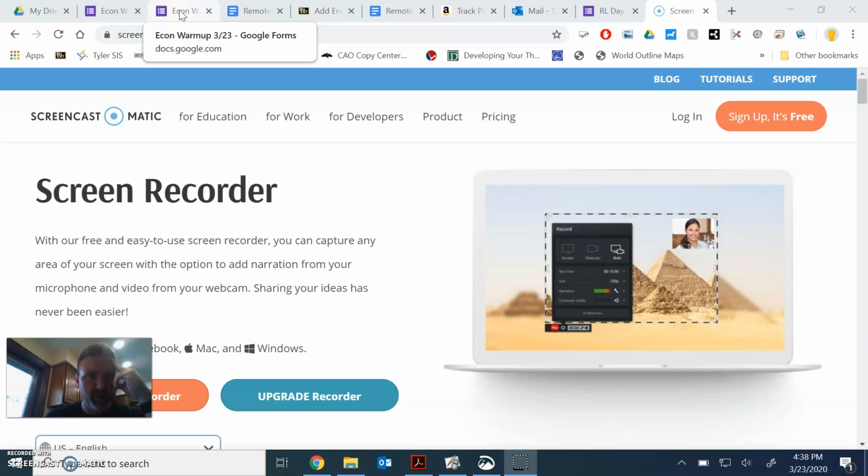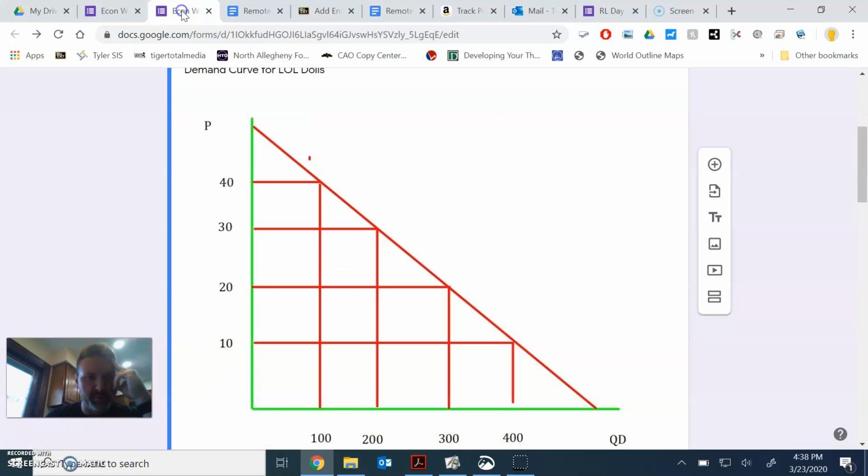Econ, Tuesday, 3:24. Let's go over the warm-up to see what came of it. Looking at the responses, most everybody got the question right. There were a couple of them that were correct, so I just want to make sure we're good about this.